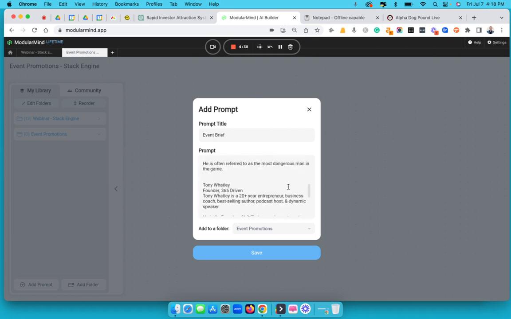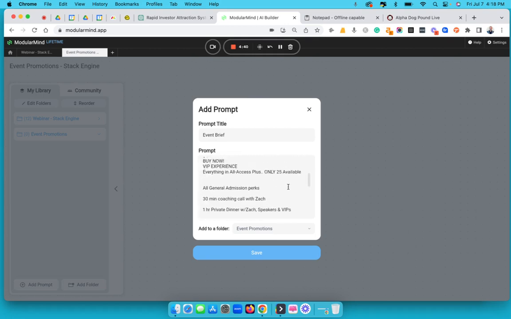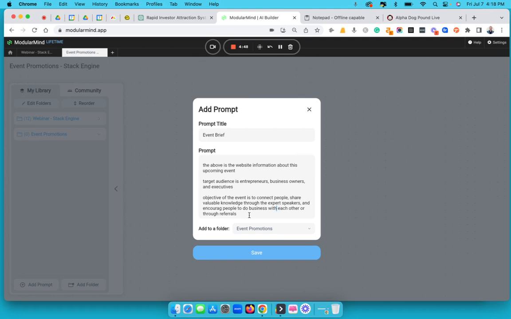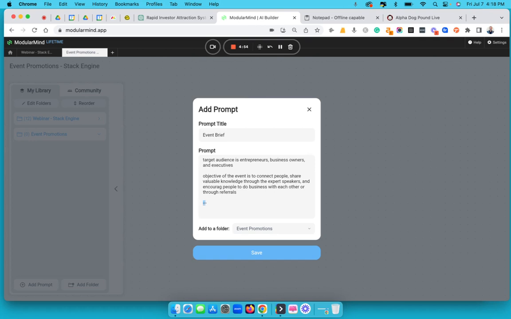Okay, so this is just high level stuff, but I want to give it as much information as I can. Obviously, the website should give all the details. So I'm just looking at all right, here's what it is: target audience, objective of the event. And now I just like to divide things with that.